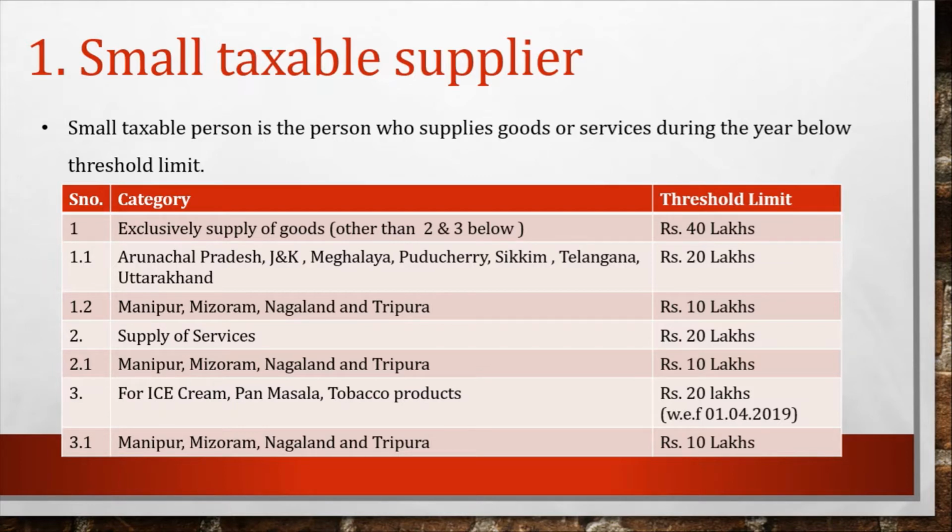Here I will give you some more insight. For some states whose threshold limit is 20 lakh rupees, it is applicable for both goods as well as services. For the 10 lakh limit, there are only 4 states, Manipur, Mizoram, Nagaland and Tripura. The threshold limit is applicable for both suppliers of goods and services, and these are effective from 1st of April 2019.